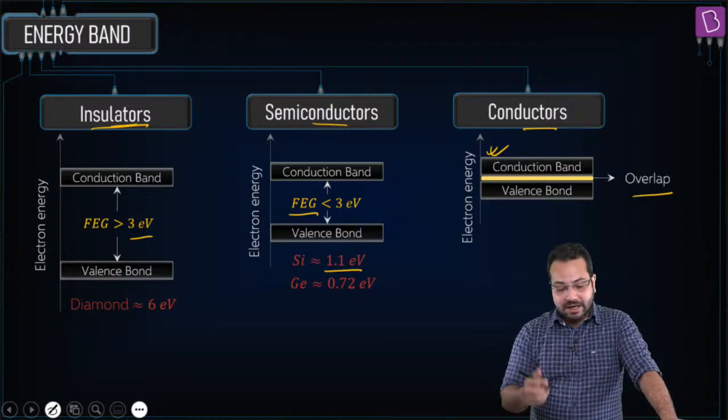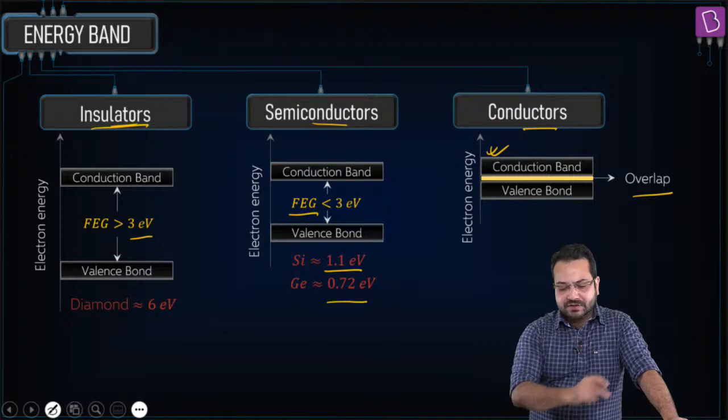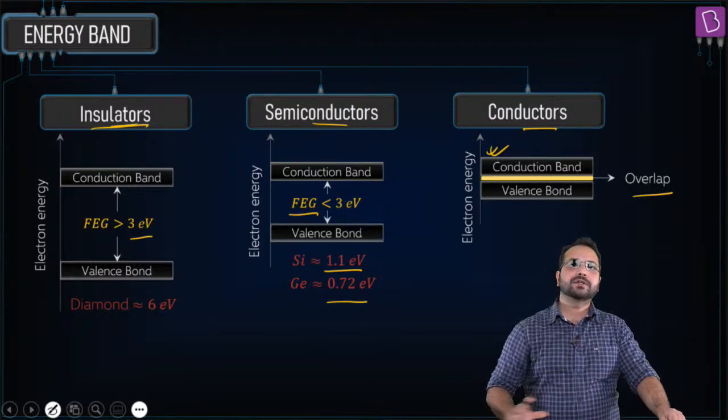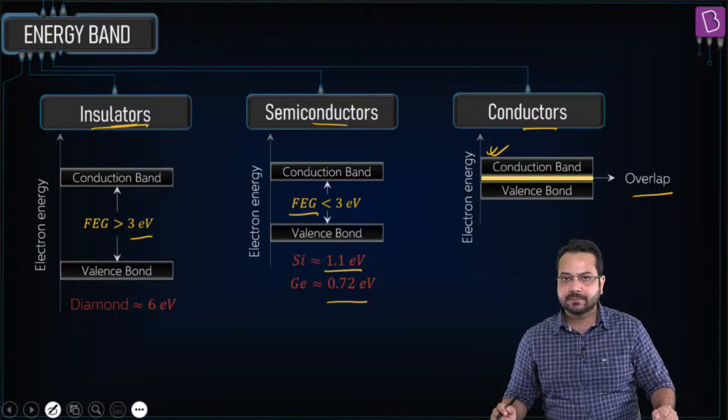to the conduction band. And for germanium, it's lower because germanium is larger in size. So it is 0.72 electron volt. Okay, so this is basically the band theory of solids in a nutshell.